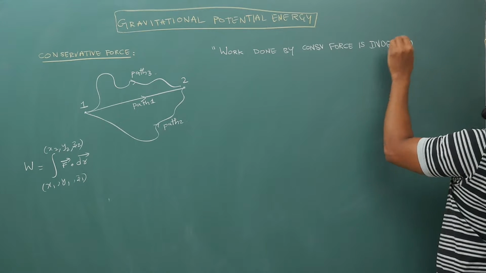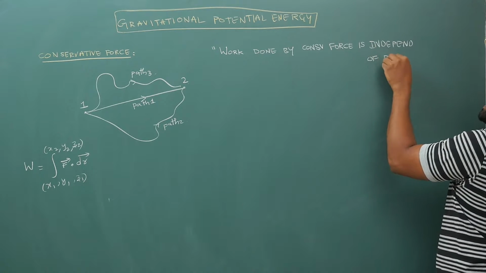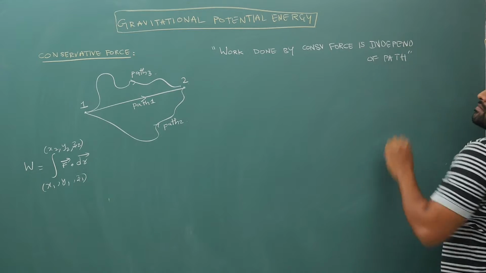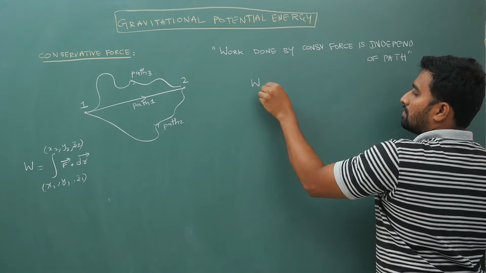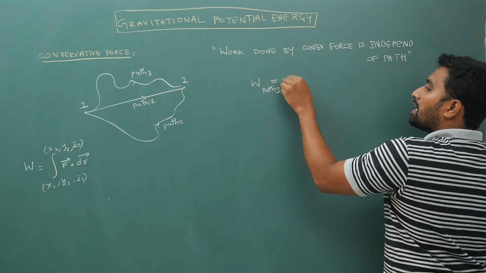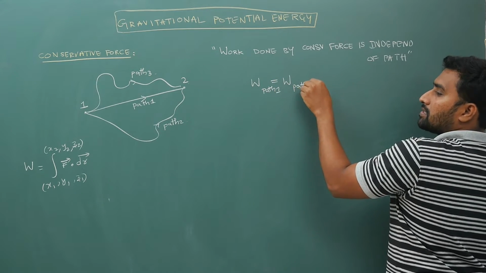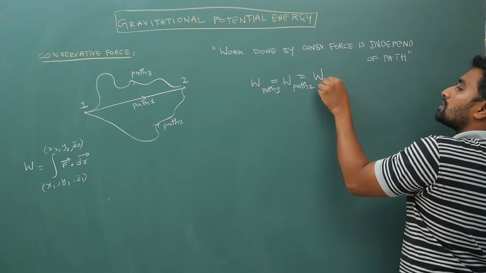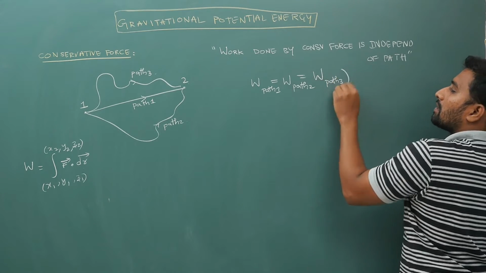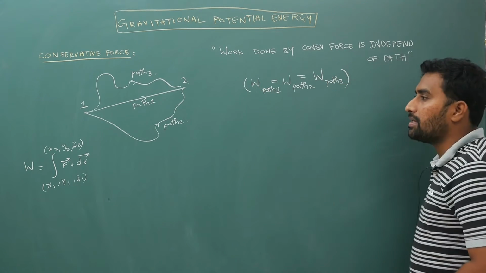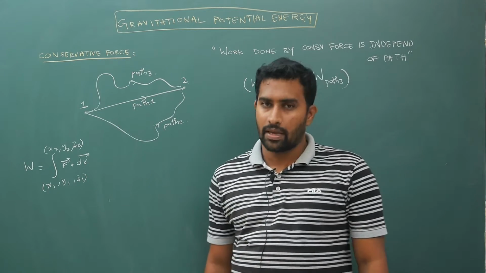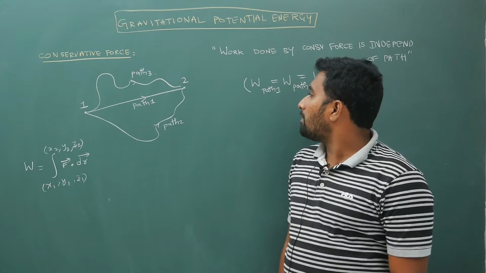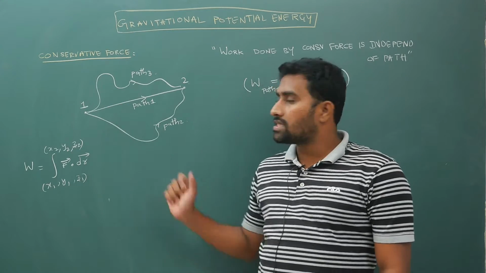Independent of path means whichever path you take, it doesn't matter. So the work done in path 1 is the same as the work done in path 2, which is also the same as the work done in path 3. In this path, this path, any path you take, the work is the same. So W1 is equal to W2 is equal to W3.